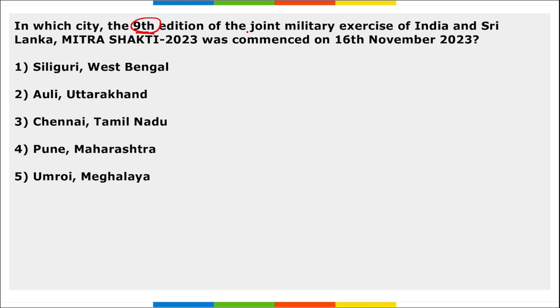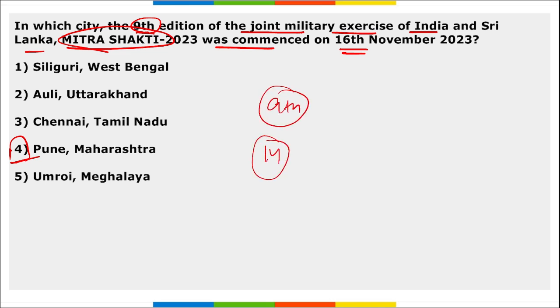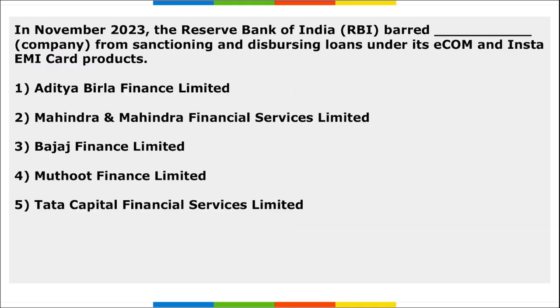Next, in which city was the 9th edition of the joint military exercise of India and Sri Lanka, Mitra Shakti, commenced on 16th of November 2023? It is Pune, Maharashtra. So remember, this was the 9th edition of this exercise, and it was a 14-day long exercise that will conclude on 29th of November. Remember one more thing, this Mitra Shakti is between the forces of these two countries. Next, in November, RBI barred dash company from sanctioning and disbursing loans under Ecom and Insta EMI card products.